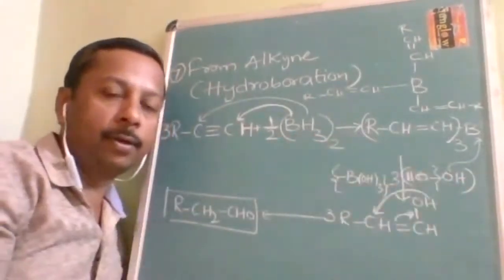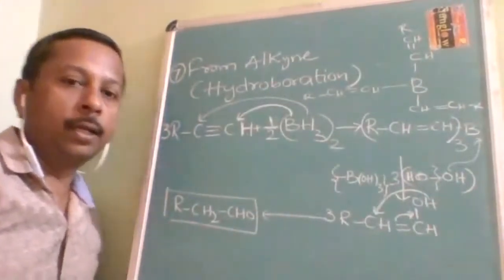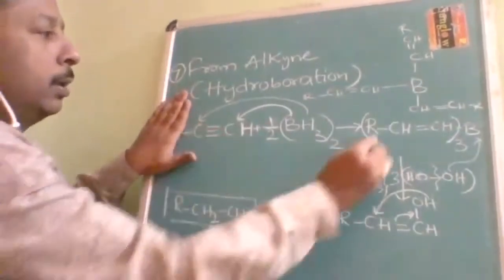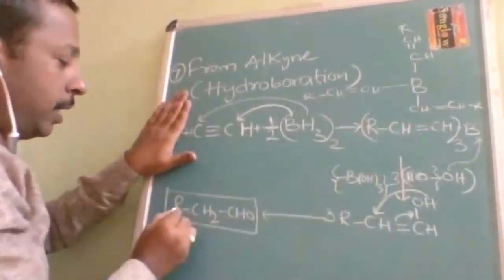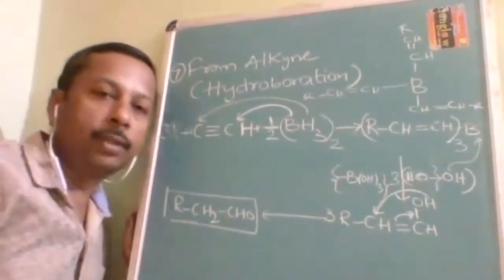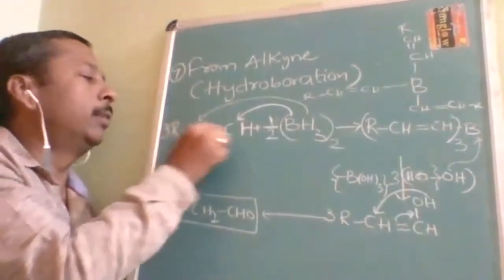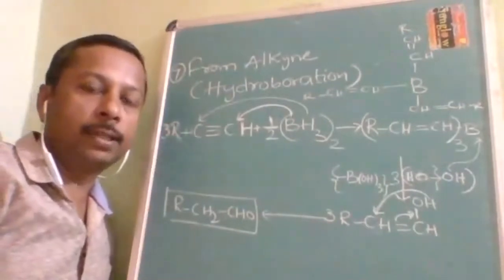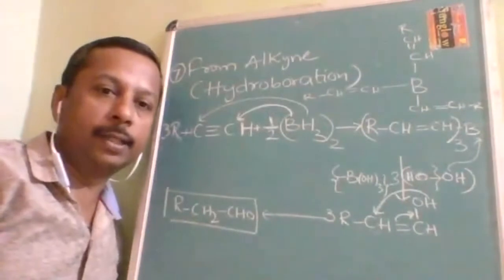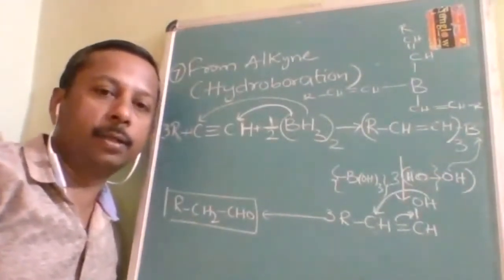reaction with hydrogen peroxide will give you an aldehyde. Okay. What will it give you? Aldehyde. Okay. So like this, suppose if I write hydrogen here, that means acetaldehyde you are going to prepare. Okay. So the minimum aldehyde which we can prepare is acetaldehyde, because the triple bond is there, 2 carbons are there. So 2 carbon atoms means an aldehyde with 2 carbon atoms, that is acetaldehyde, is the smallest aldehyde which we can prepare by this method. Okay.